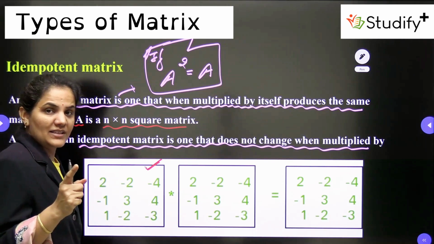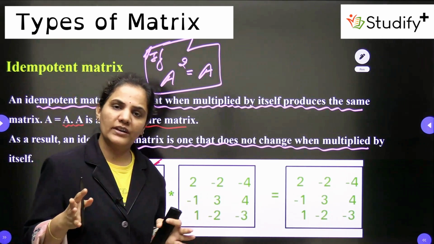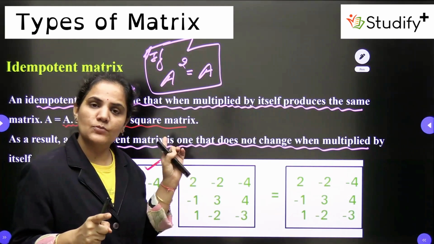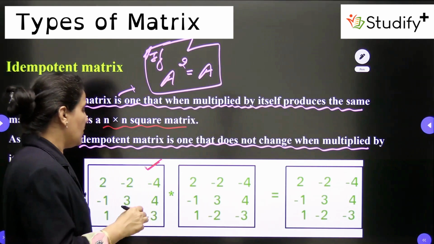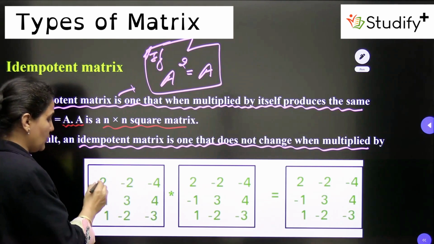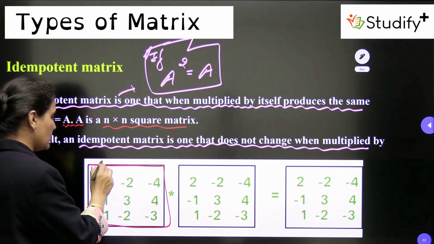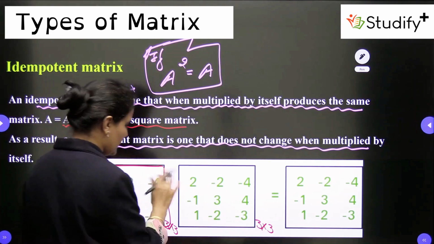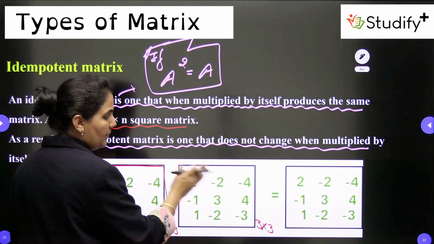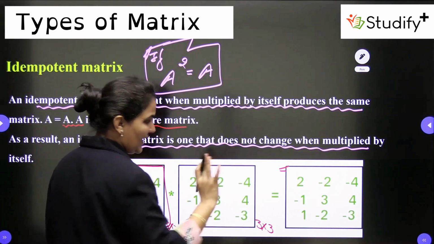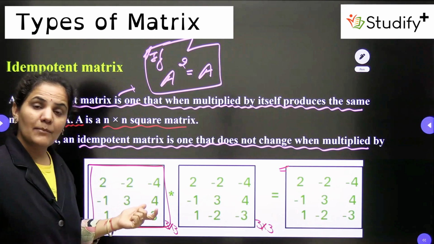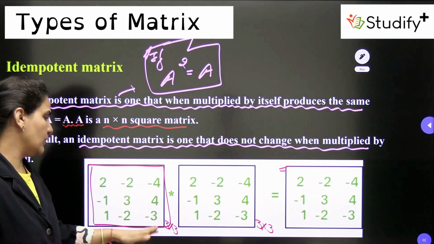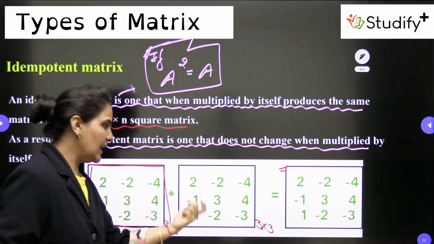All the identity matrices I1, I2, I3, I4, whatever the order you are taking, are idempotent. They will always satisfy this property. You can check with this one. But if I take one more example, you can see this is a 3 cross 3 matrix, 3 rows and 3 columns, and I multiply it with the same 3 cross 3 matrix. When I multiply this matrix with this one, it gives me the same as it is. So this is an example of an idempotent matrix: 2, minus 2, minus 4, minus 1, 3, 4, 1, minus 2, minus 3. If I multiply it with the same, then I get the same result, itself only.